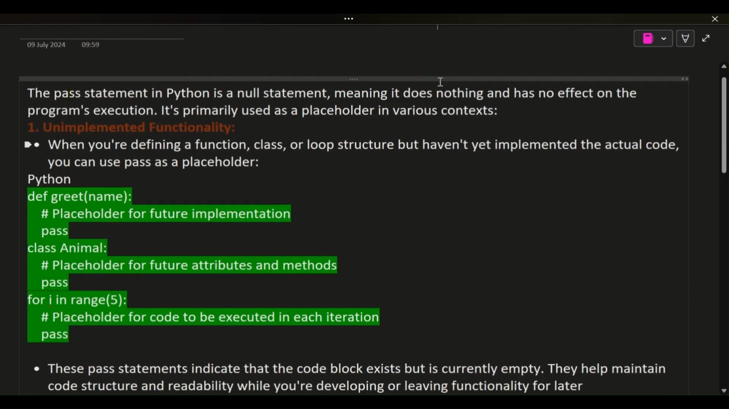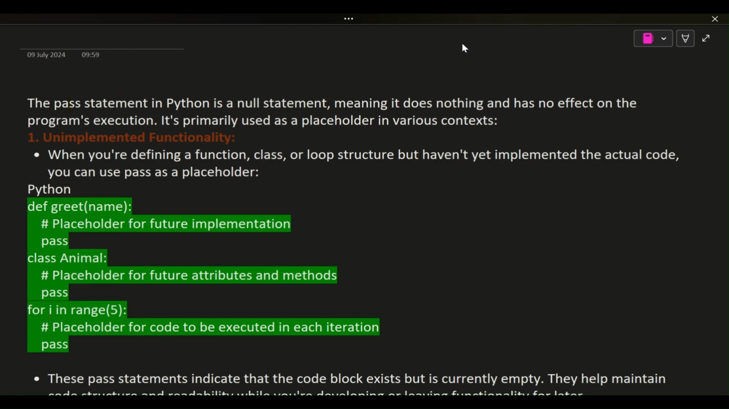The pass statement in Python is a null statement, meaning it does nothing and has no effect on the program's execution. It's primarily used as a placeholder in various contexts. 1. Unimplemented functionality. When you're defining a function, class, or loop structure but haven't yet implemented the actual code, you can use pass as a placeholder.